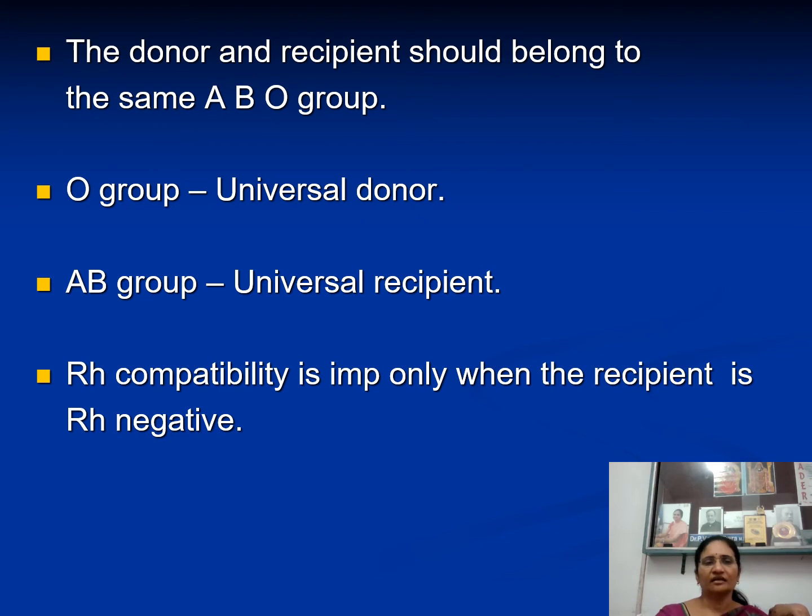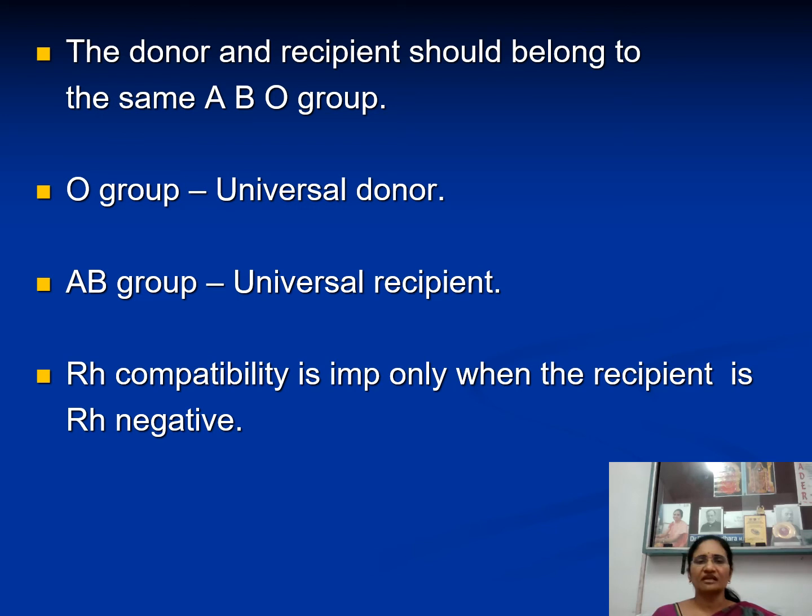And then obviously, for all practical purposes, donor and recipient should belong to the same, that is optimum, ABO group. That means an A group individual should receive A group blood only, a B group individual should receive B blood only, and an AB person should receive AB only. That is the fundamental rule.